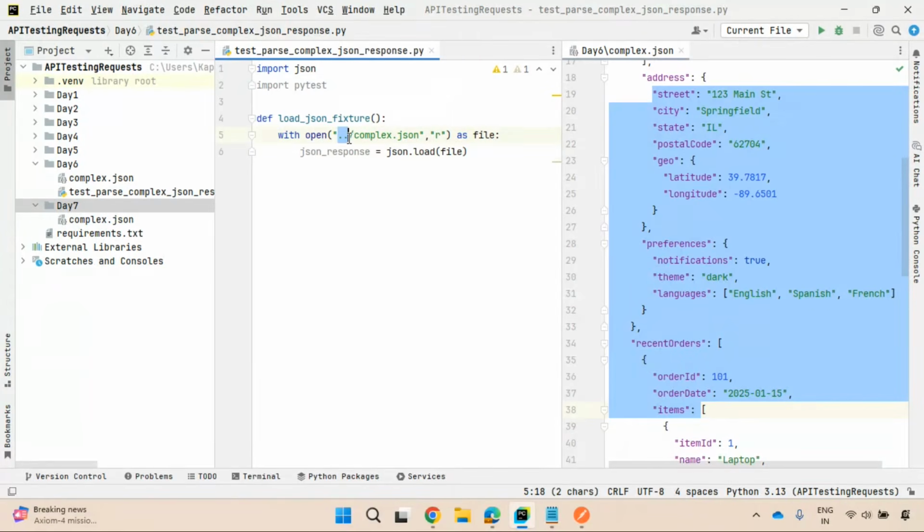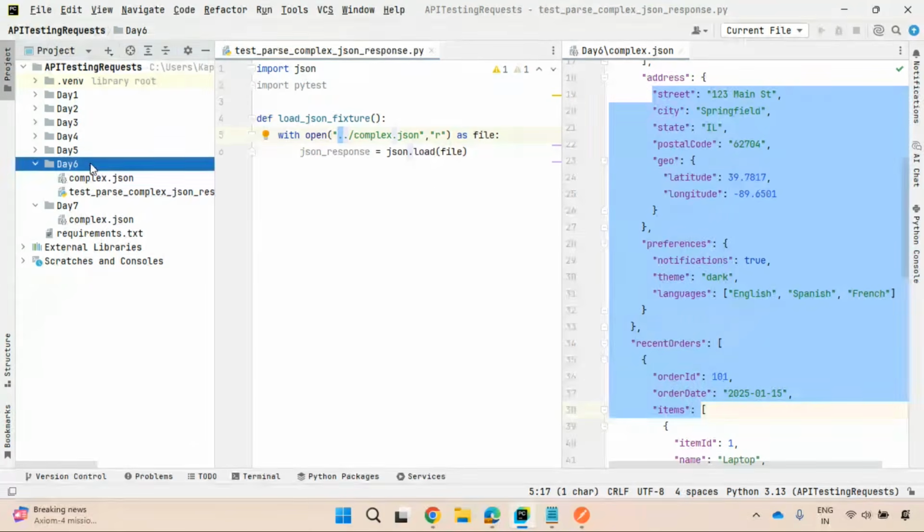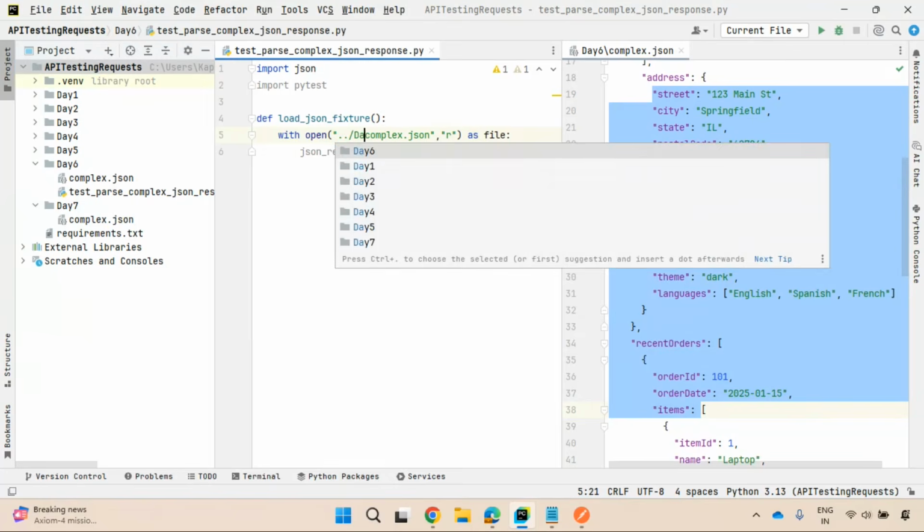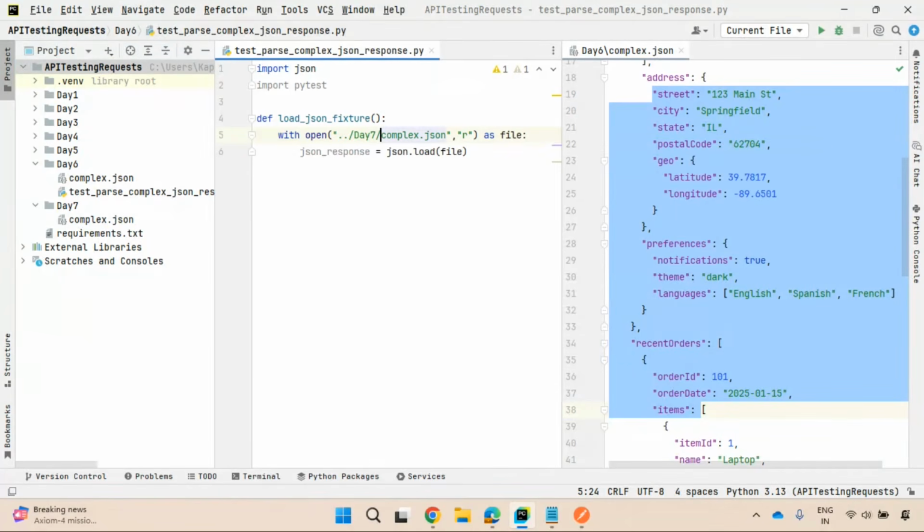When you put a double dot, it will go to the parent of the current working directory. When you put a single dot, it will go to the current working directory. That means single dot means current working directory. If you want the parent of the current working directory, use a double dot. Double dot is the parent. Parent consists of day 7. So specify the location: day 7 slash complex.json. That's it. You can also do it in this way.